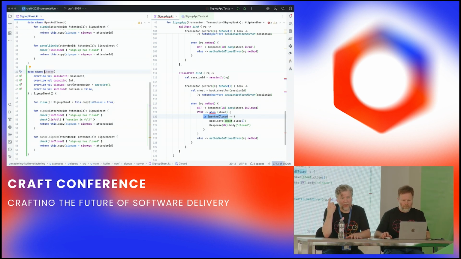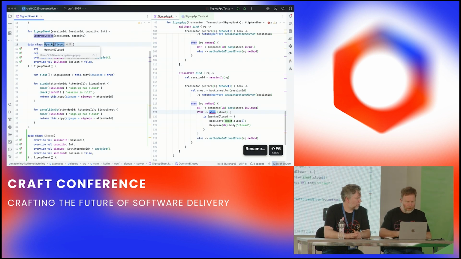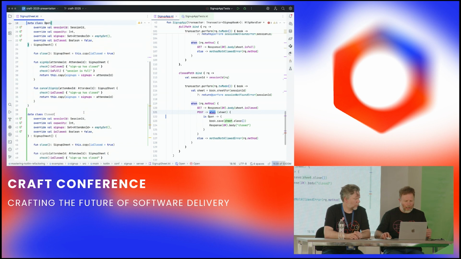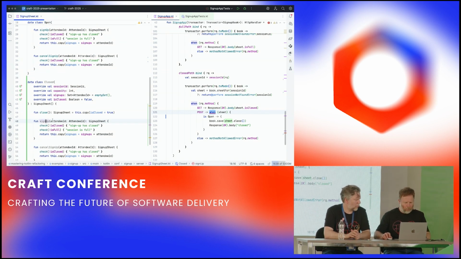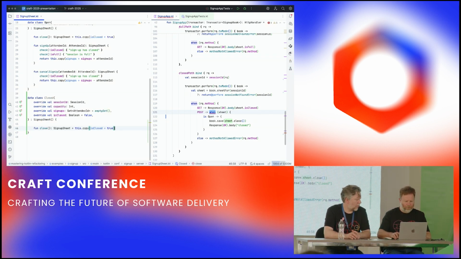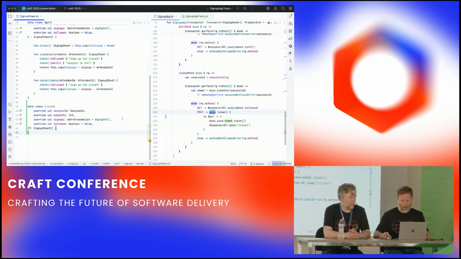And as we did that, you'll have seen the when suddenly get a little red underline. That's the compiler saying there's now more than one subclass of sign-up sheet, and at this point in the code, you have to consider both possibilities. So just before we do, I'm going to go and rename this one to open, because that's where we're going. And in closed, I don't want to be able to sign up or cancel sign up. These are unused, and I want to keep them unused. And we can't close either. OK, we can't close. There are no operations. Once we're closed, we're done.